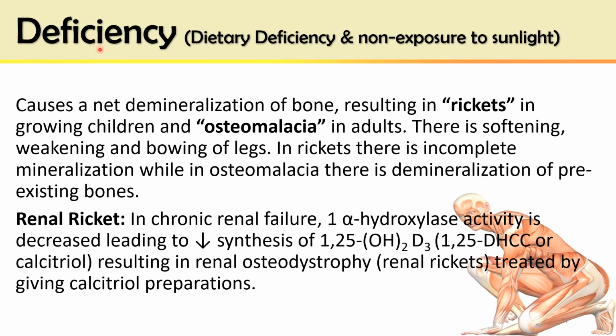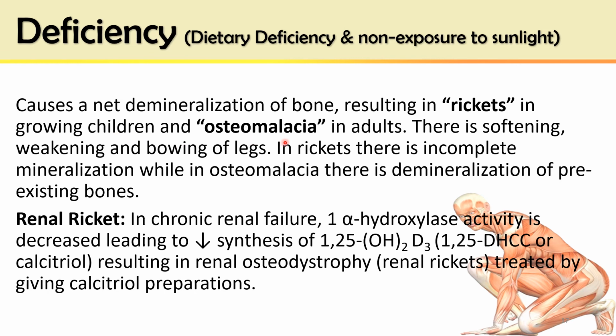Deficiency of vitamin D. Either it could be dietary deficiency, that is exogenous, or it could be non-exposure to sunlight, that is endogenous deficiency. The deficiency causes a net demineralization of bone, resulting in rickets in growing children and osteomalacia in adults.